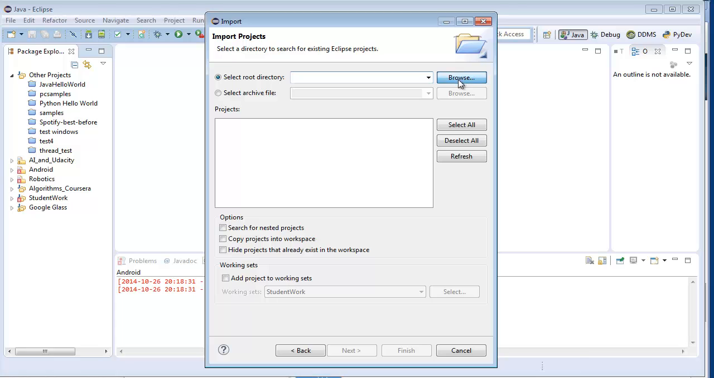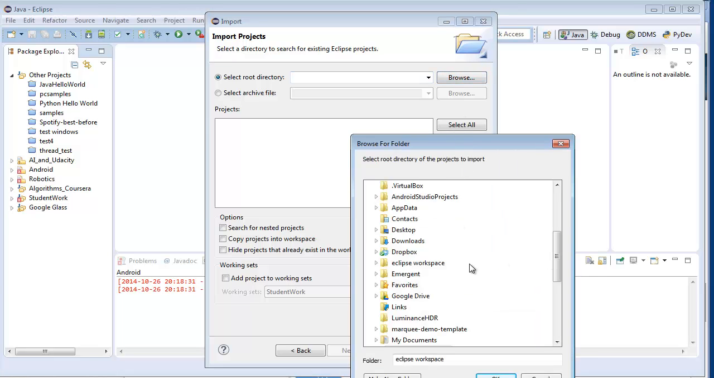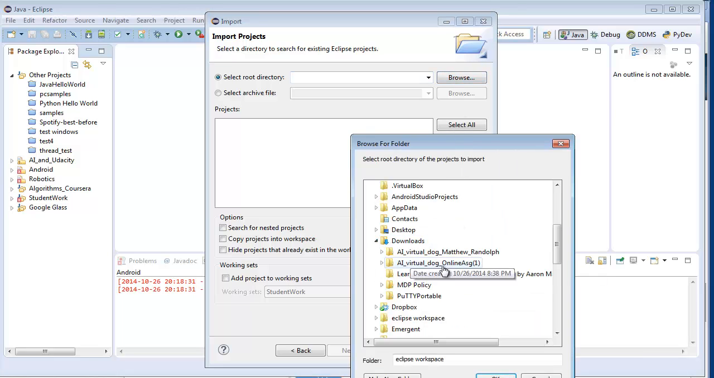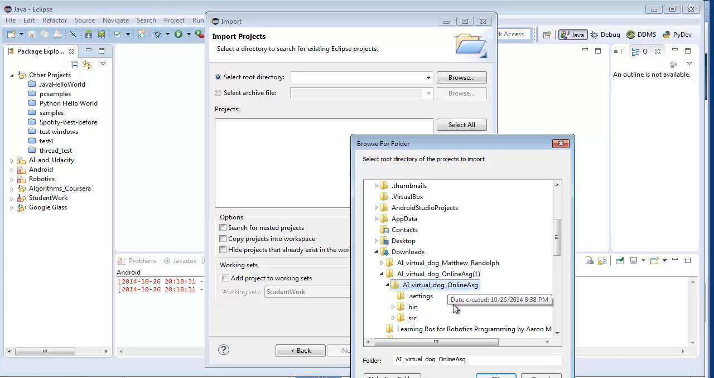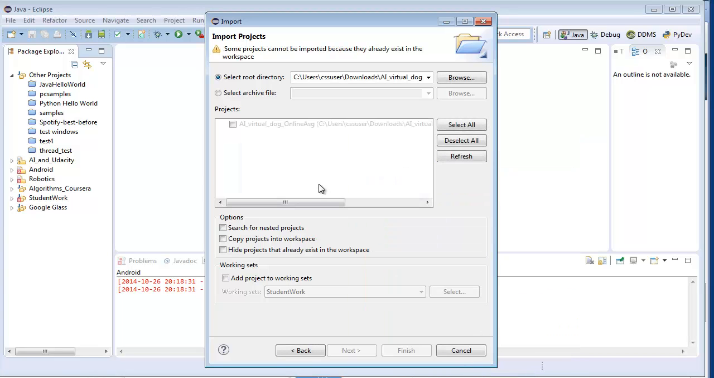I'm then going to browse for it, locate it out there. I put it in my download folder. See, I've got a couple versions of it out here. And this is the one I just downloaded. Click on that and install it.